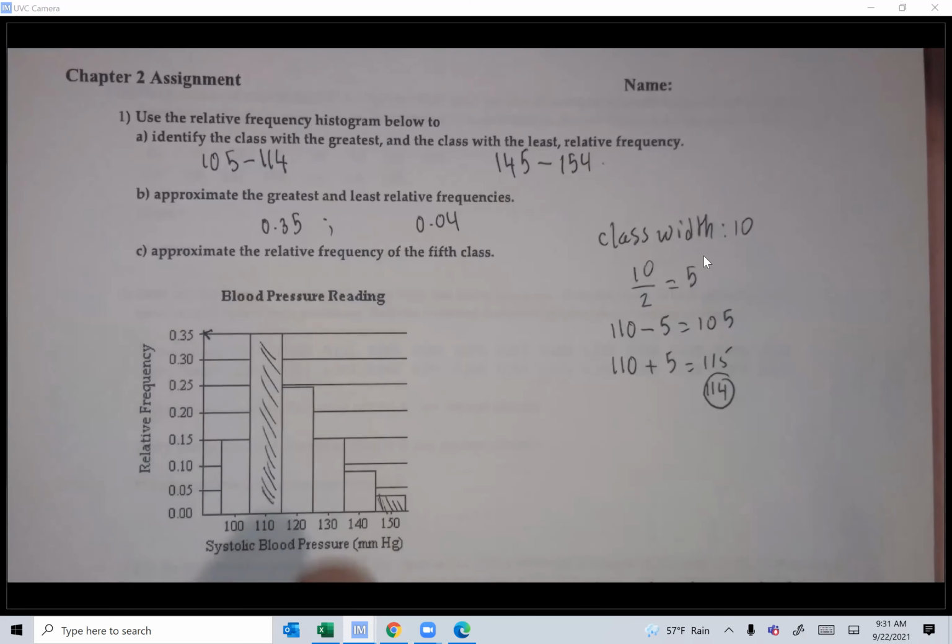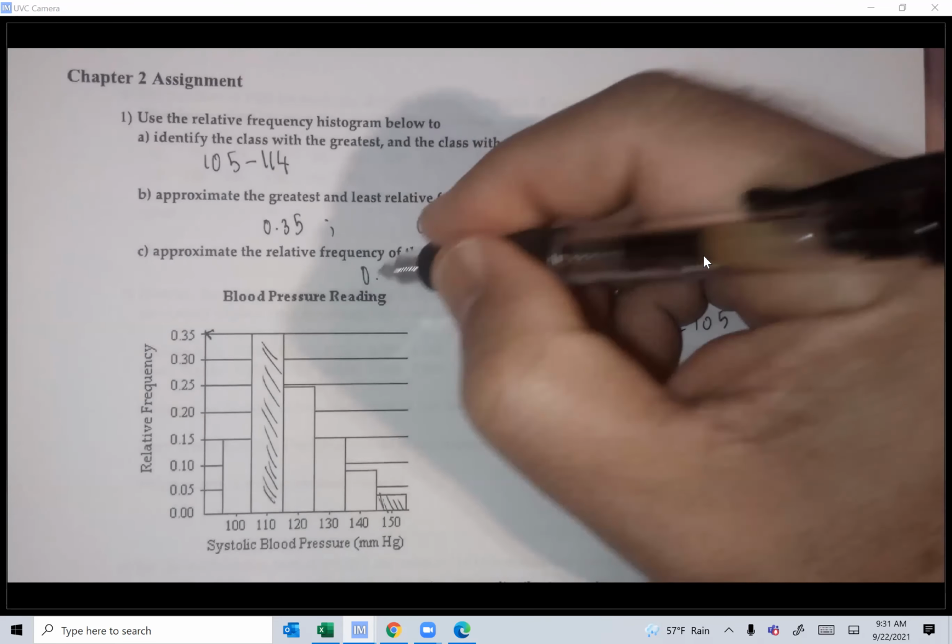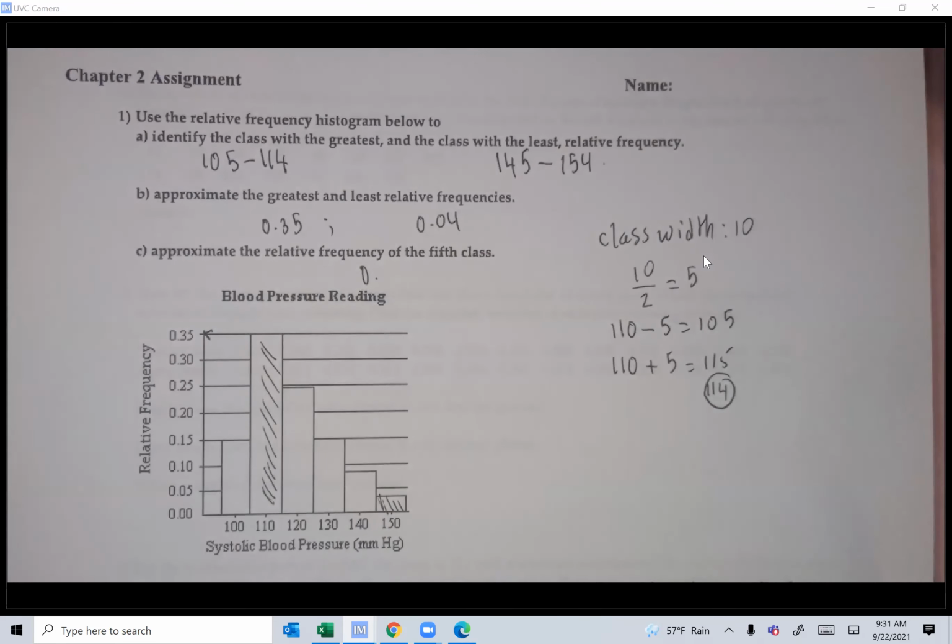Approximate the relative frequency of the 50 class. 1, 2, 3, 4, 5. So what do you guys think it is? About 0. What did you put as an answer? Any student would like to answer this? I would say 0.08 or 0.09.